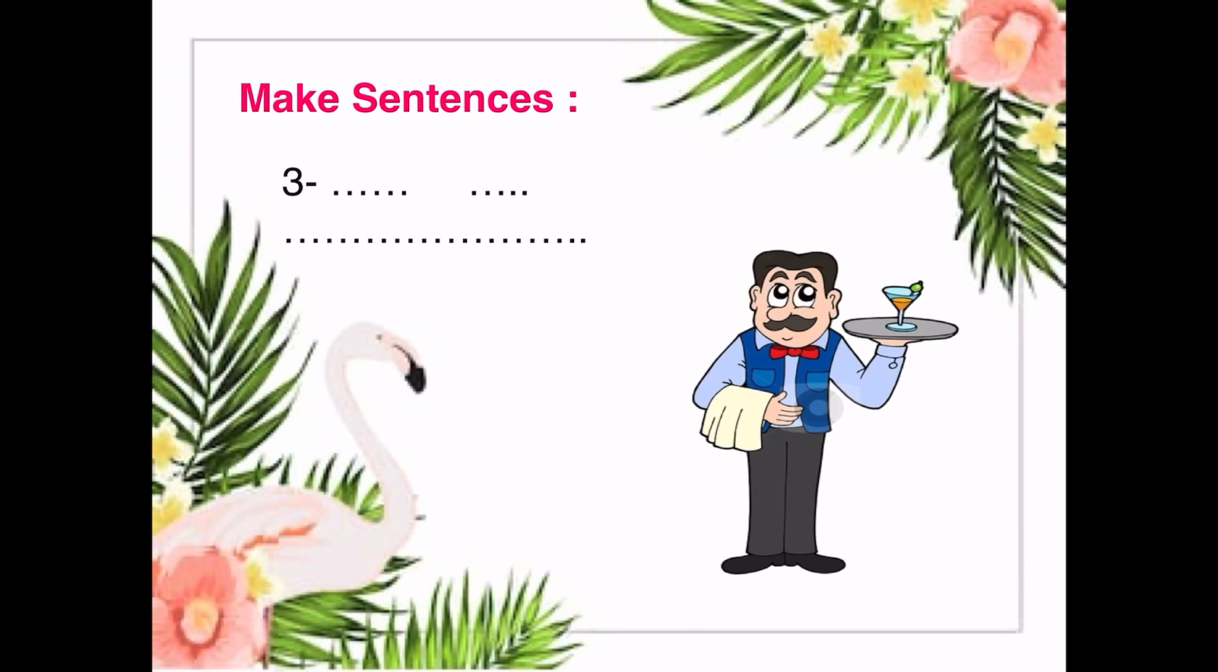You are gonna answer, he is a waiter. Again, what is he? He is a waiter. You should write in the first space he, then is, then a waiter. So, he is a waiter. Now, what is he? He is a waiter.